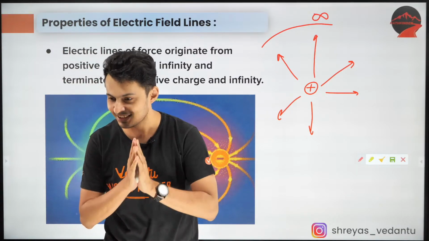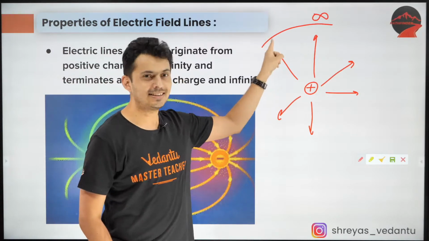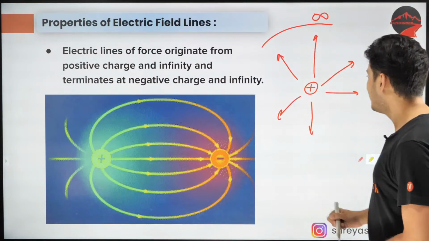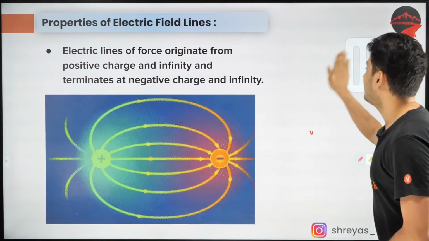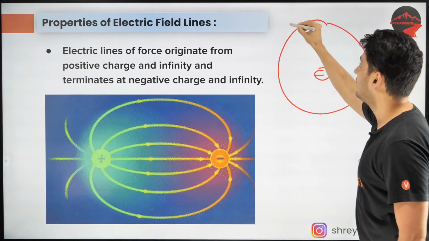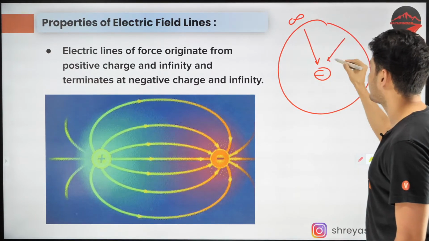Is that understood, guys? So basically the field lines never end. That's a polite way of saying it. That's what is going to happen. Cool. The same thing is also true for negative charge. The field lines originate from infinity, like this.